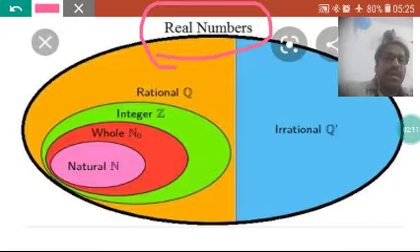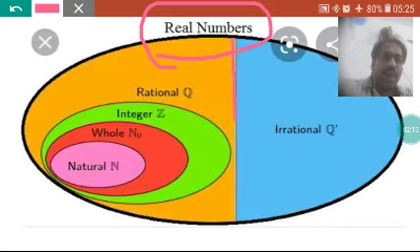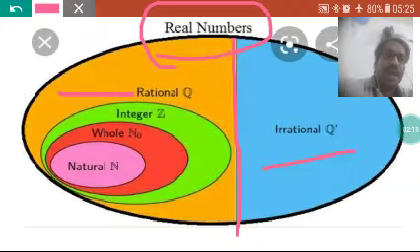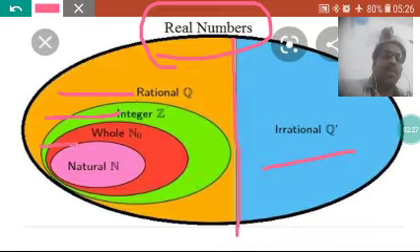In that, real numbers are divided into two parts. One is called irrational and one is called rational number. In the category of rational numbers, we have integers. Integers can be whole numbers or natural numbers.